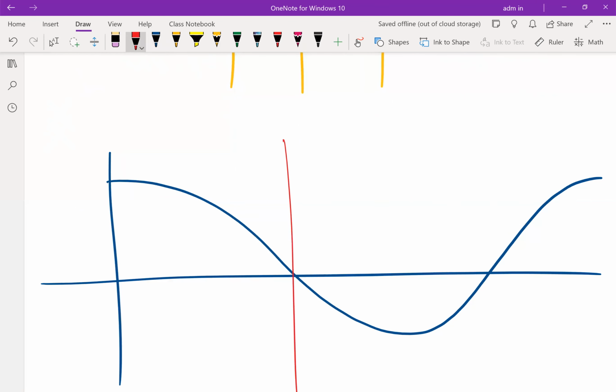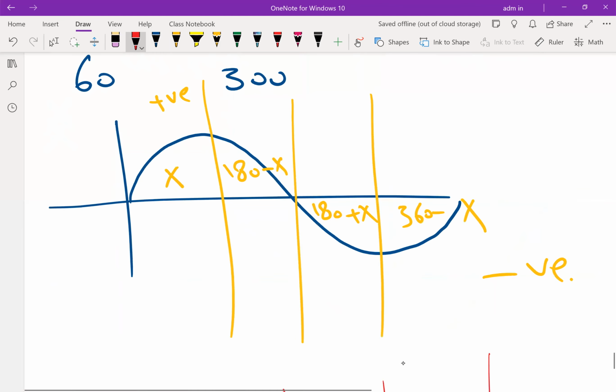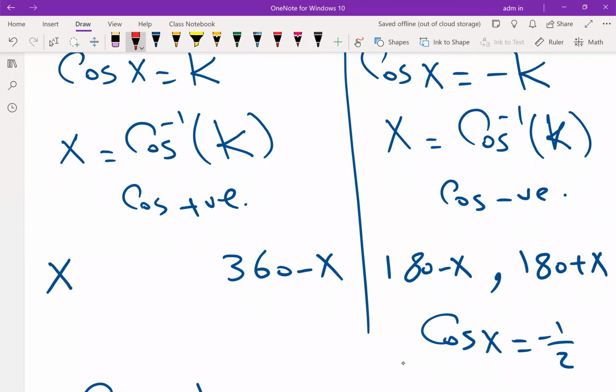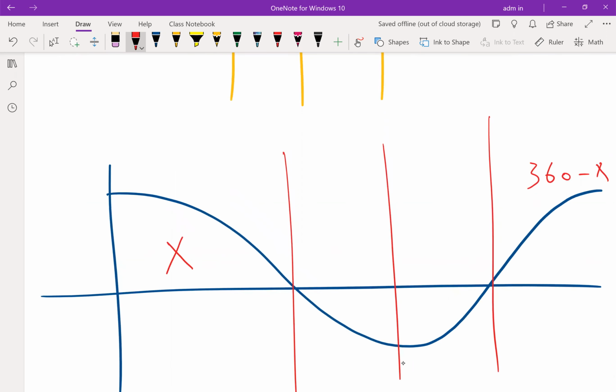Same: quadrant 1, quadrant 2, quadrant 3, quadrant 4. x, if it is positive. Look at the graph, 360 minus x. Why? For cosine, if it is positive, it will be 360 minus x, because looking at the graph, the last part is above the x-axis, positive. So x, 180 minus x, 180 plus x, 360 minus x. If cosine is positive, it will be x and 360 minus x. If it is negative, it will be 180 minus x and 180 plus x.